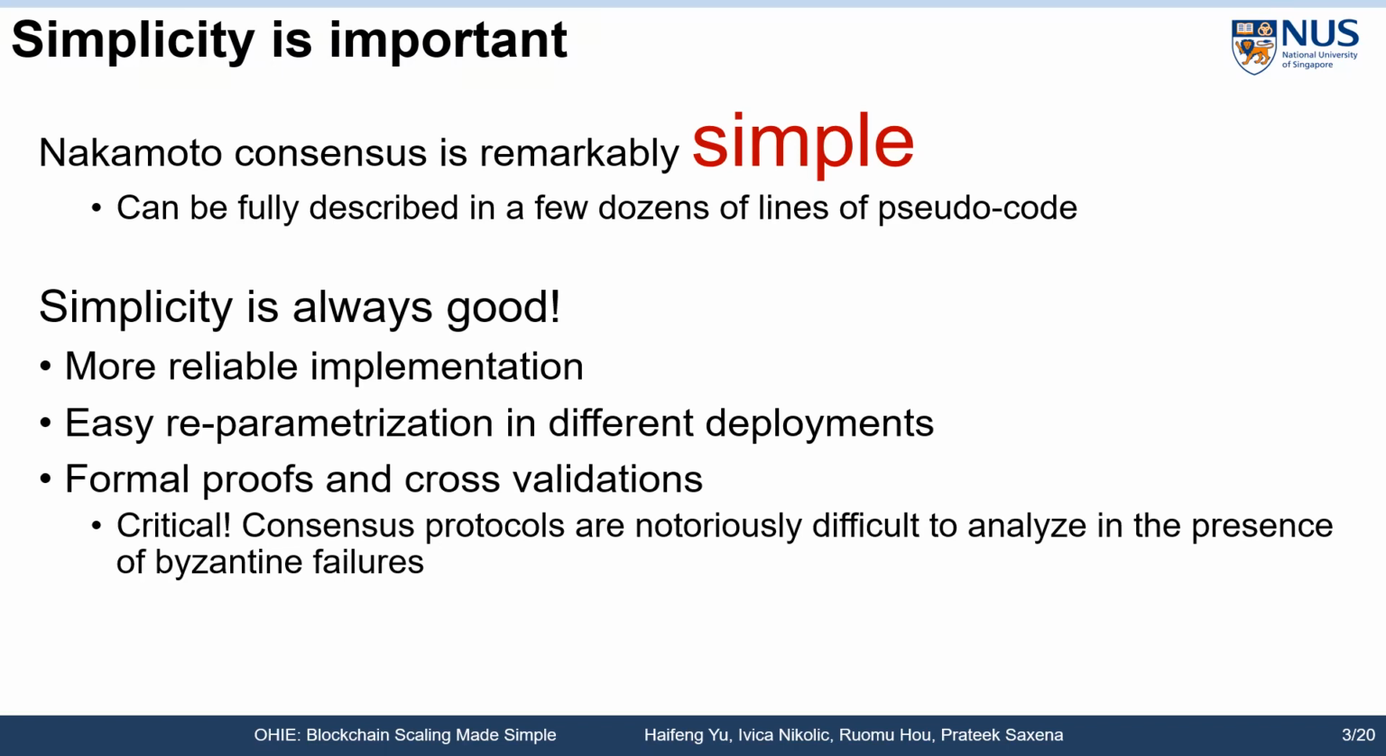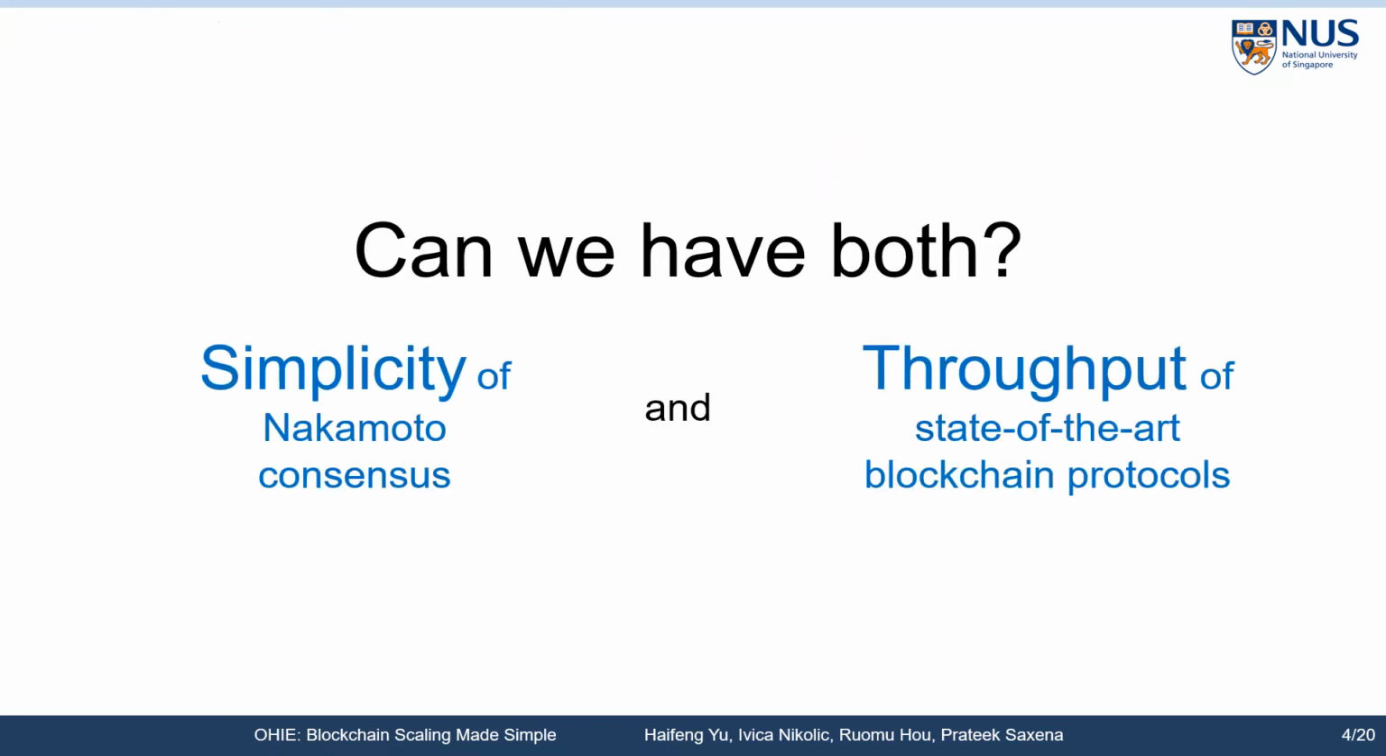Consensus protocols are notoriously difficult to analyze in the presence of Byzantine failures. Formal proofs are especially important to protocols that are difficult to upgrade once deployed, for example, in cryptocurrencies. Since simplicity is always good, we want to ask: is it possible to retain the simplicity of Nakamoto consensus and at the same time achieve much better throughput?